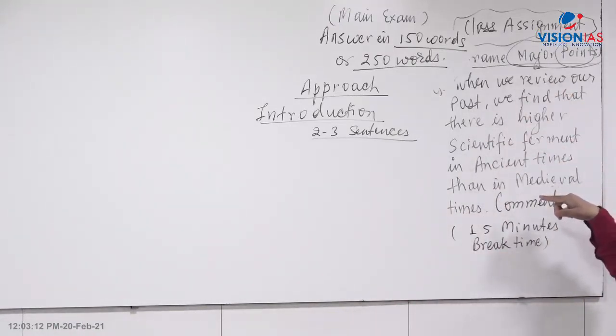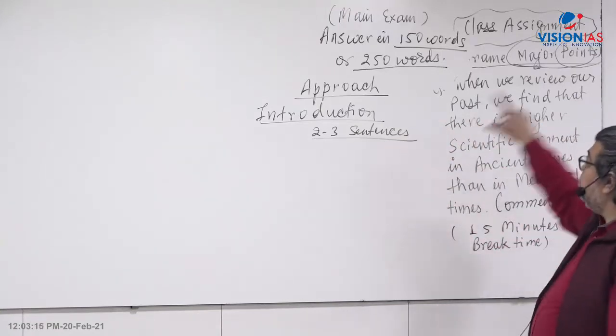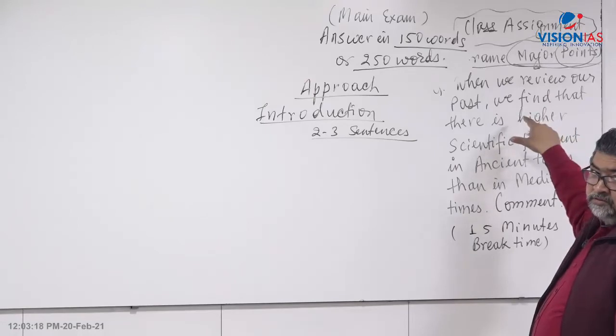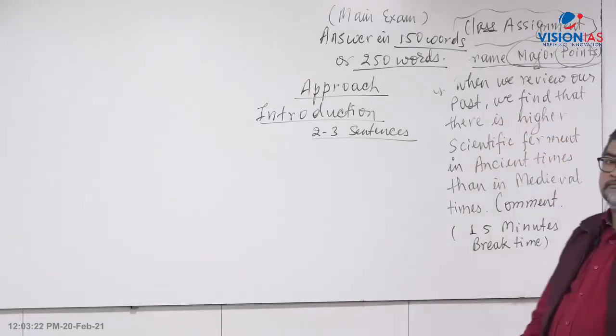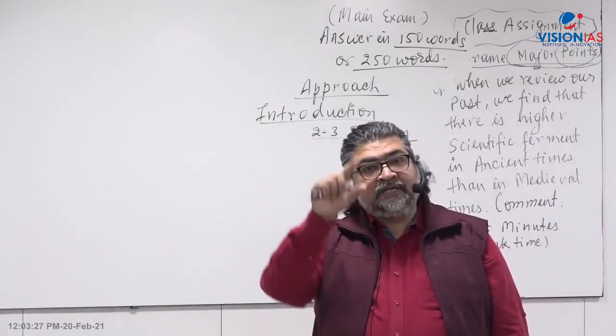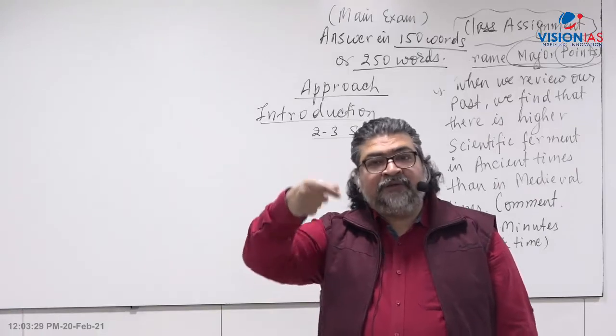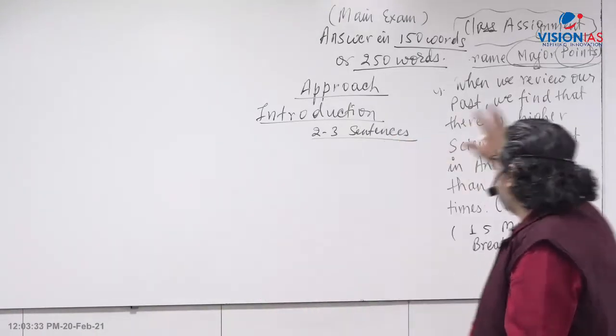No. In your introduction, you have to write something related to the question. You don't have to copy the exact sentence from here. Many times I have found students simply copy the question and reframe it in the introduction. That is not the right way.